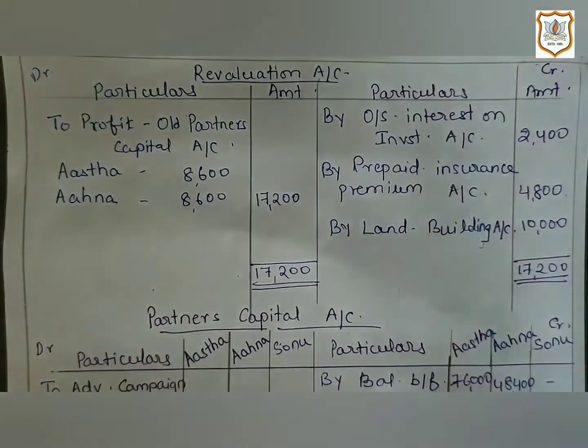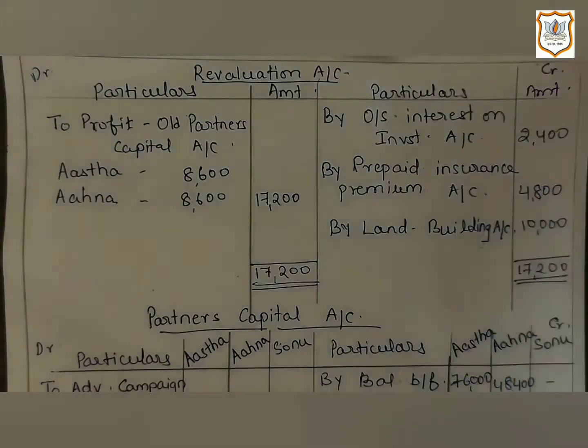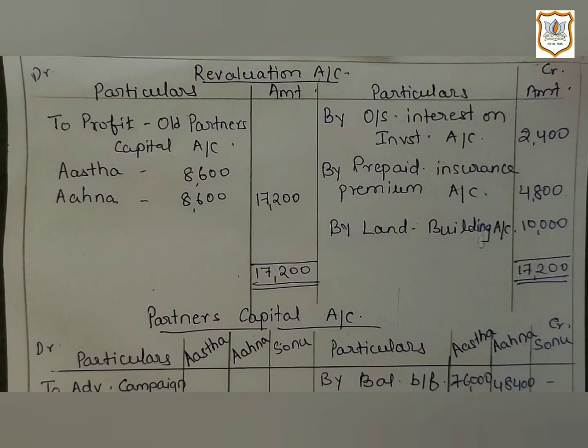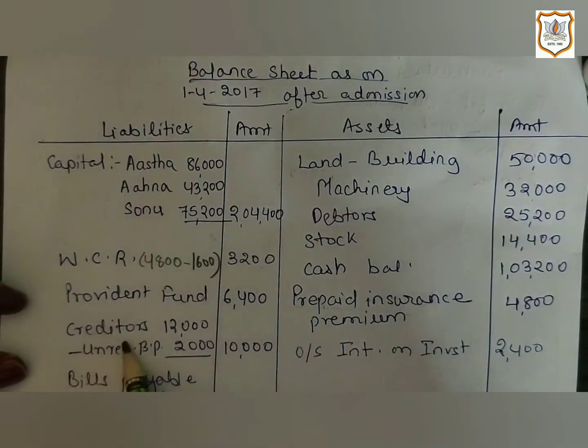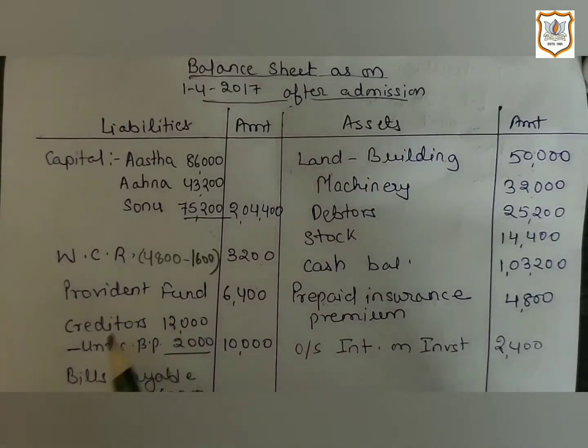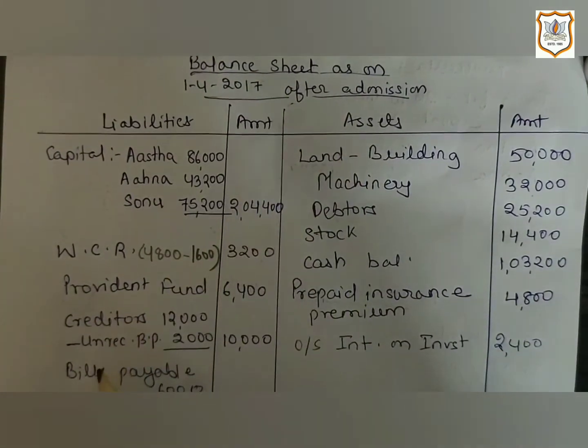Now the next information, point number 7. Accepted bills payable of rupees 2,000 which was drawn by creditors is not recorded. Here, the form of liability is changed. As soon as we accepted the bill, our liability, which was in the form of creditor, changed to bills payable form. So it will be recorded as a deduction from creditor, which will be shown on the balance sheet.